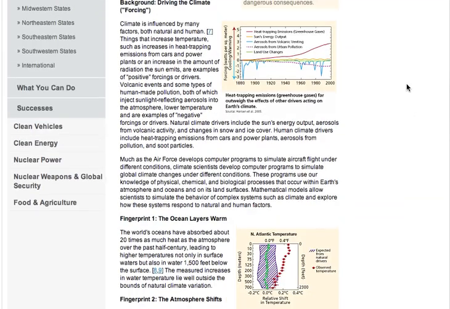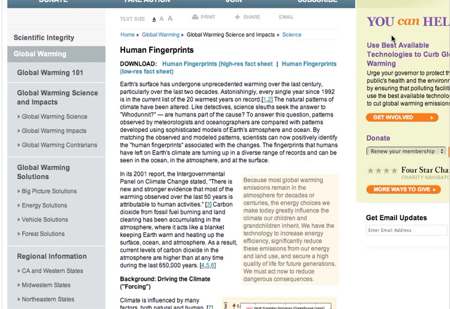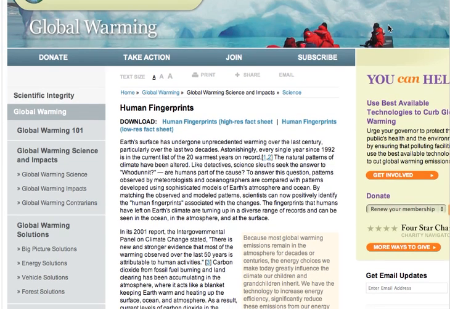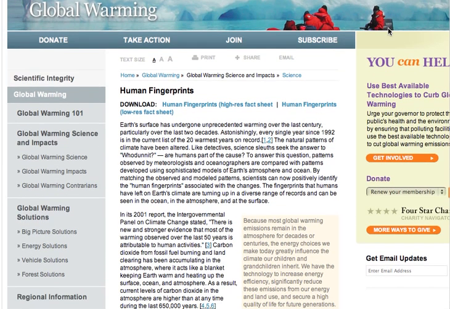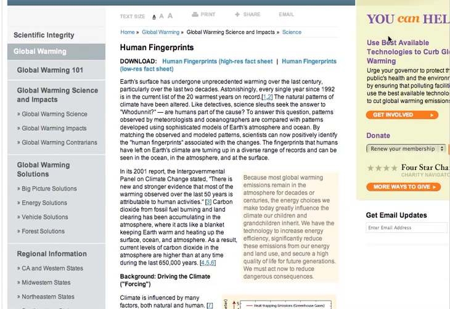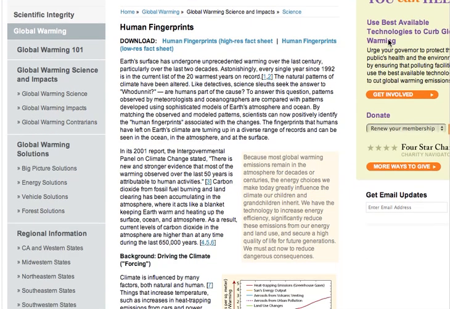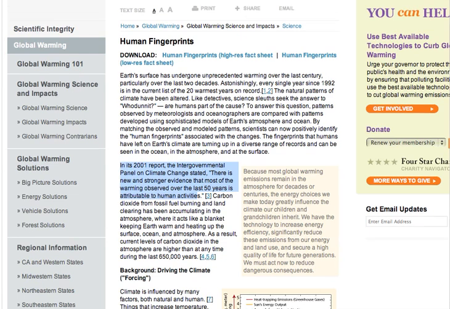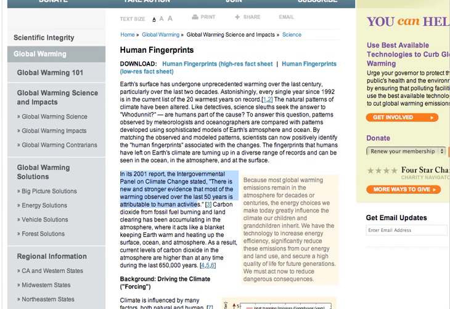Let's see, objectivity. Are there any signs of bias? Yes, we think there might be a little bit of bias, at least persuasion, that they are trying to prove a point that humans are involved. Are humans part of the cause? So they're investigating that answer. And it's just something to keep in mind. It doesn't mean that it's not going to work for your topic, but you just need to be aware of that. And finally, is this article appropriate for my topic?